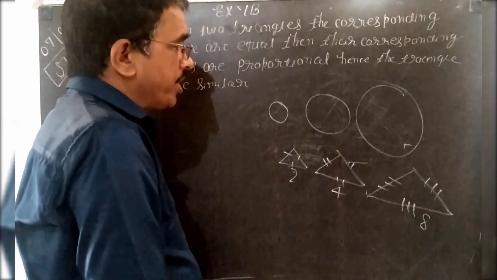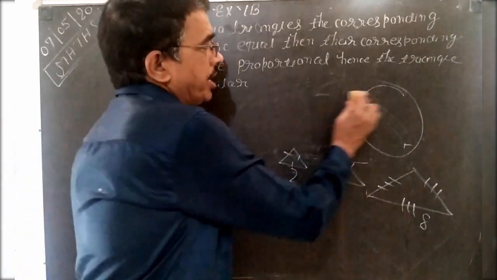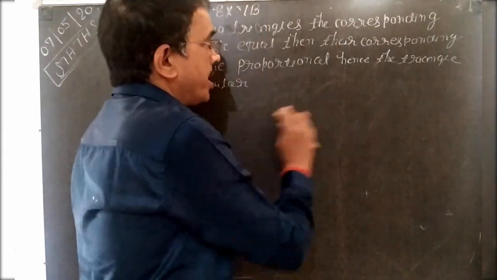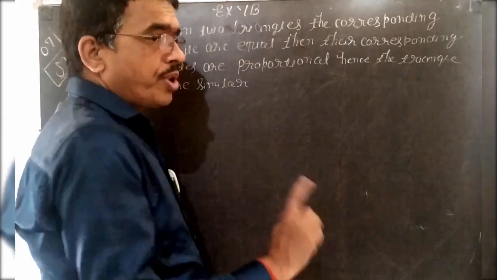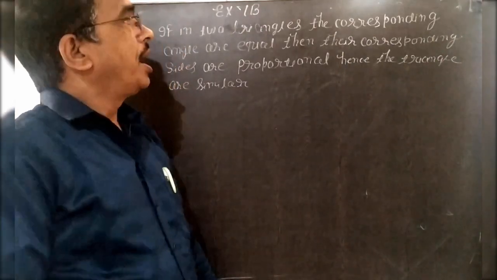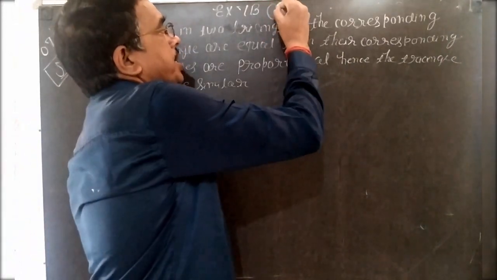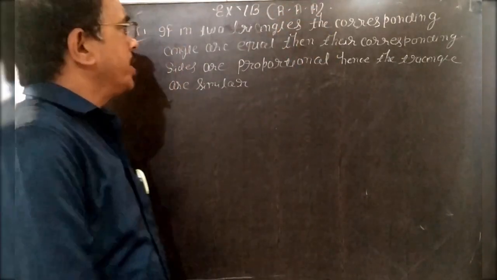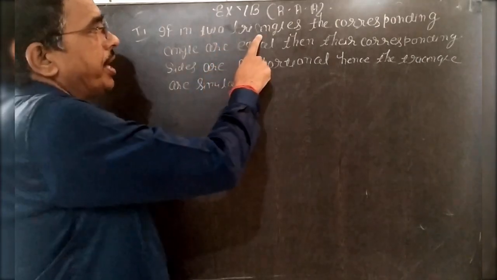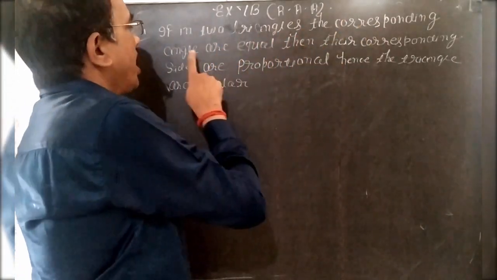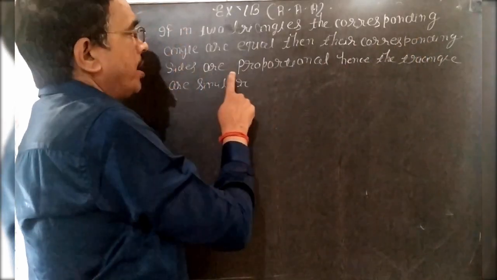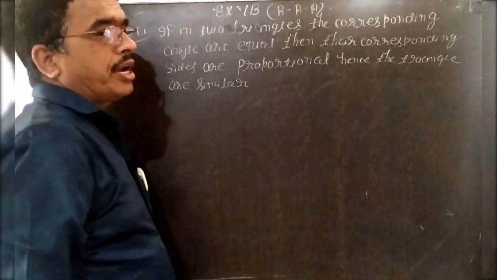And it has so many rules like congruency. In congruency, SAS, SSS, RHS, etc. Similarly in similarity. So today I discuss theorem first, and that is AAA. Dear student, if in two triangles the corresponding angles are equal, then their corresponding sides are proportional. Hence the triangles are similar.